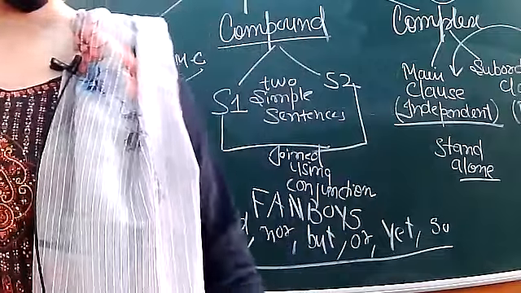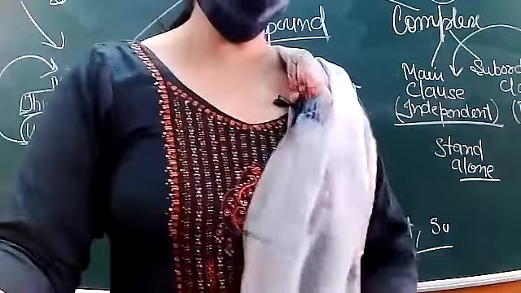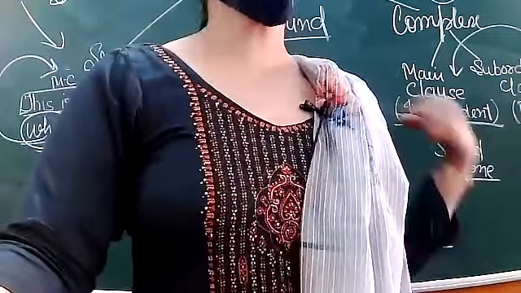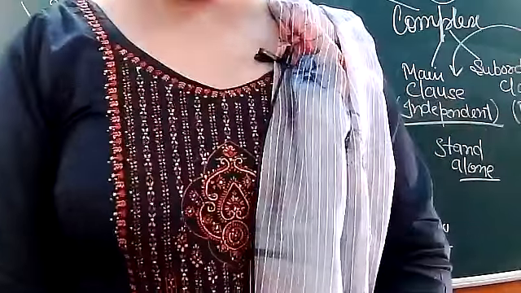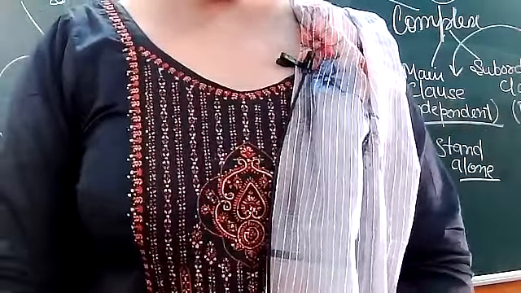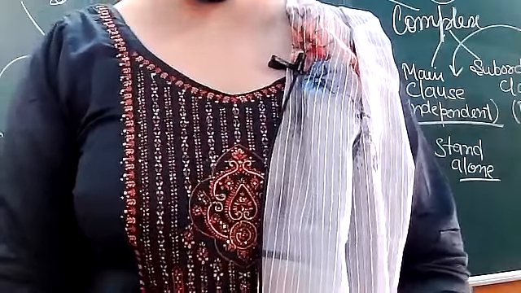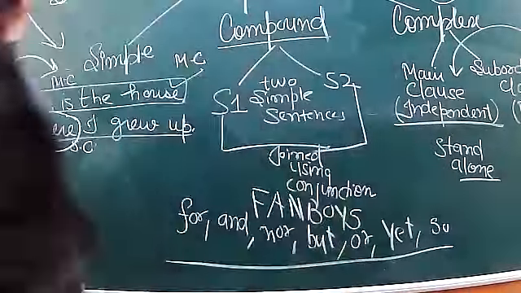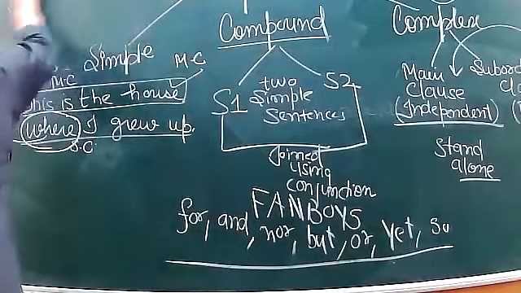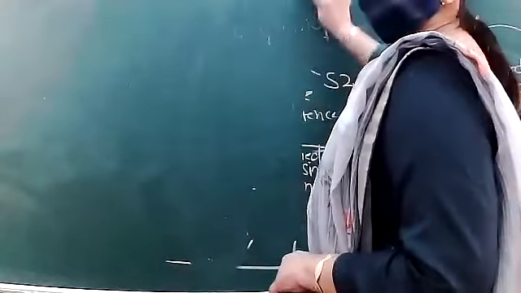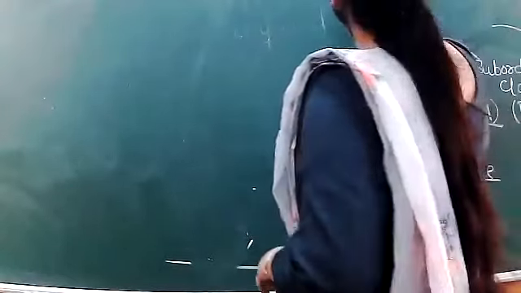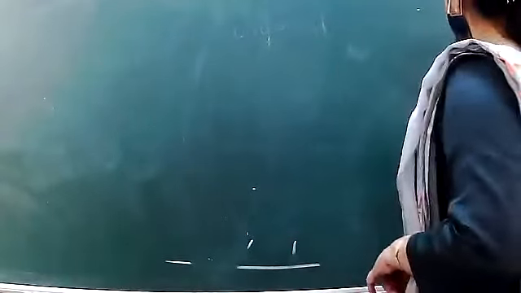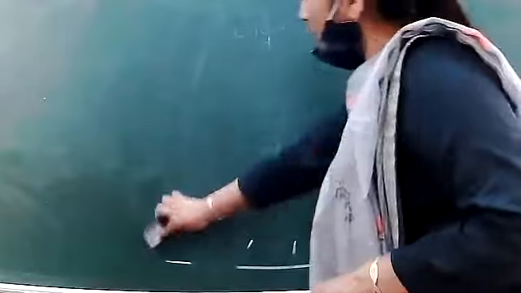In your grammar book exercise, C is given. You have to combine these simple sentences to form a compound sentence. So we will be doing this also, C also, D also, and E. Let's do. So all of you get ready. Exercises A and B are very simple. You can do them on your own or not. I just take two sentences from every exercise so that you should feel comfortable.